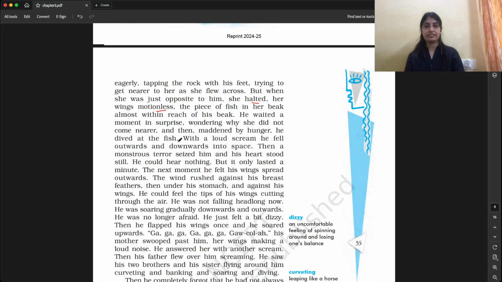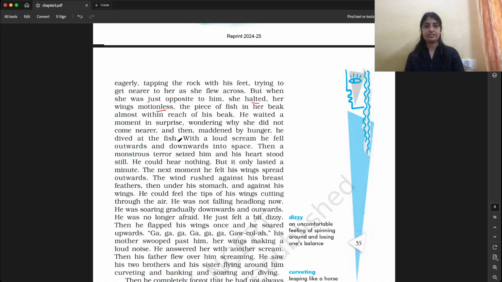Now what happened? The writer has not told us, but the mother has just thrown that fish in the open space. That means not on the ground but in the open space, and the young seagull tried to grasp it, and then he dived at the fish, right?